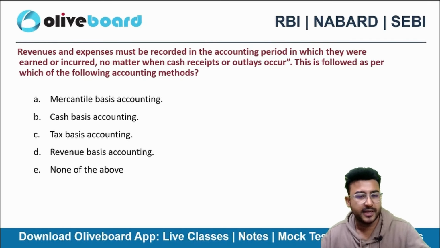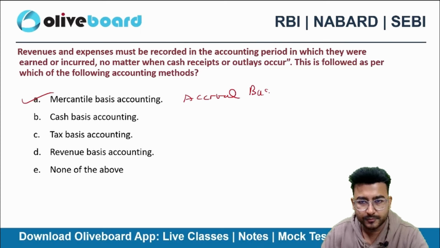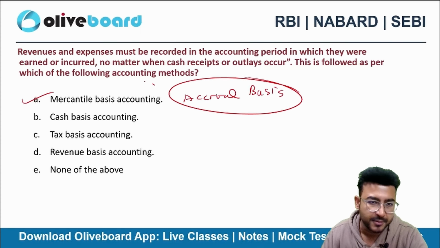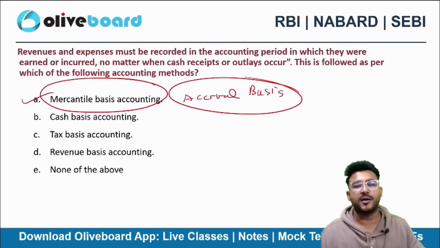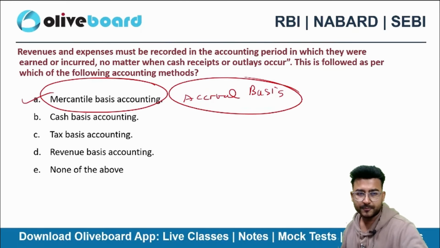Option A is the correct choice. Why? Because accrual basis is also called by this name. So this is nothing but accrual basis only. So don't get confused. Okay, this is accrual only. Perfect. Next one.